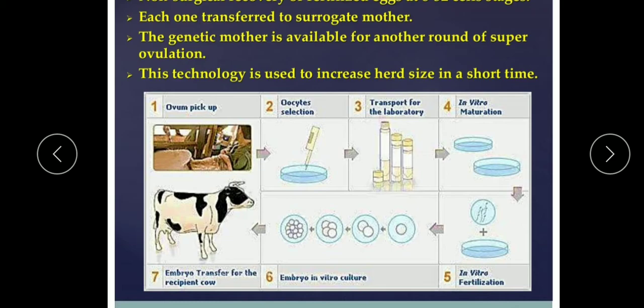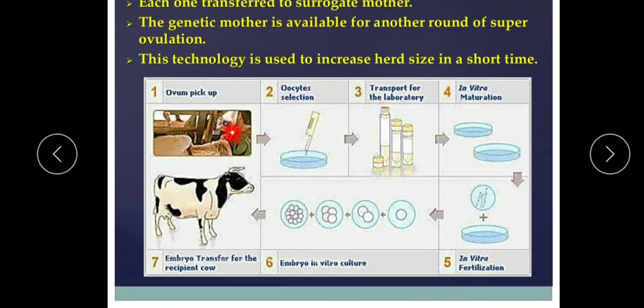So through this picture also we can revise the method, that is ovum pickup after superovulation. This is the separation of the egg, and then after oocyte selection, they are transported to the laboratory, then in vitro maturation, then in vitro fertilization.